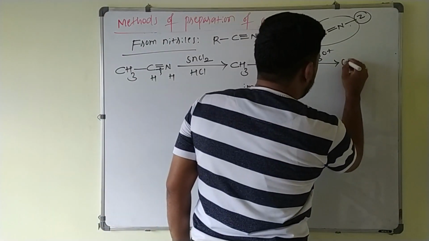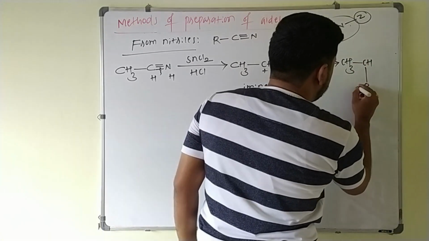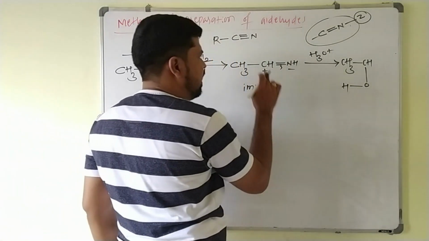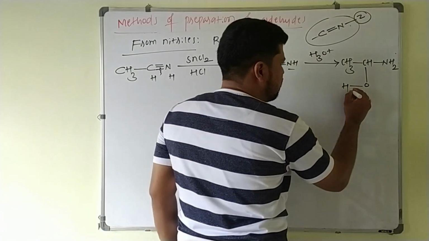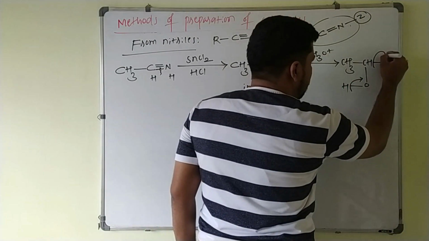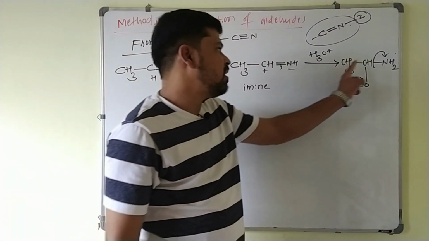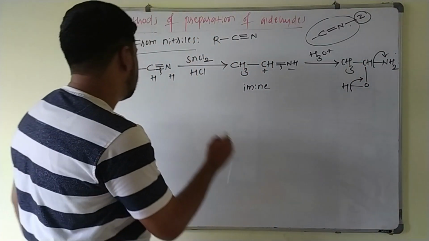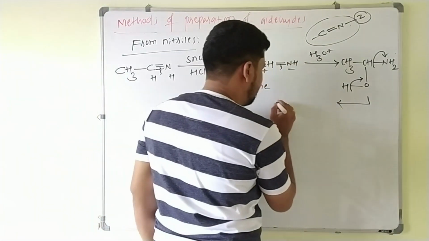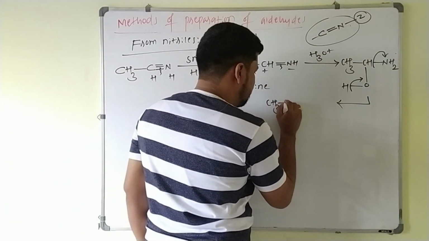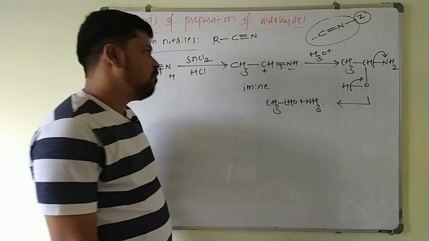So your answer will be CH3, and this will be CH, and the OH is added to this CH, and this becomes NH2. Again the same mechanism, this bond pair is taken by oxygen and this bond pair is taken by the nitrogen. This H plus combines with NH2 minus, and this becomes CH3CHO plus ammonia. So here you get CH3CHO aldehyde plus one ammonia molecule.